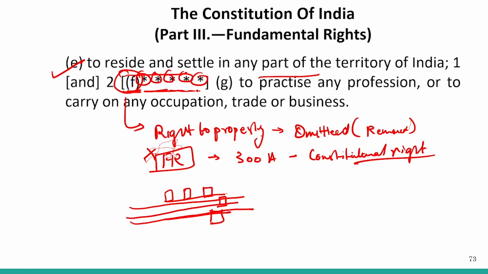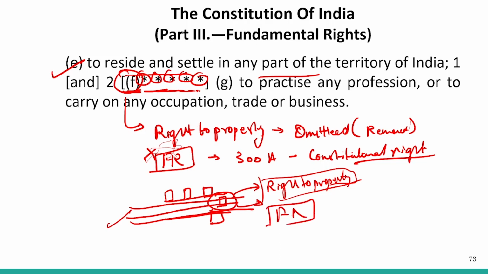But the problem was, since it was a fundamental right of citizens to have the right to property, that any development that was needed was getting in conflict with the fundamental rights.